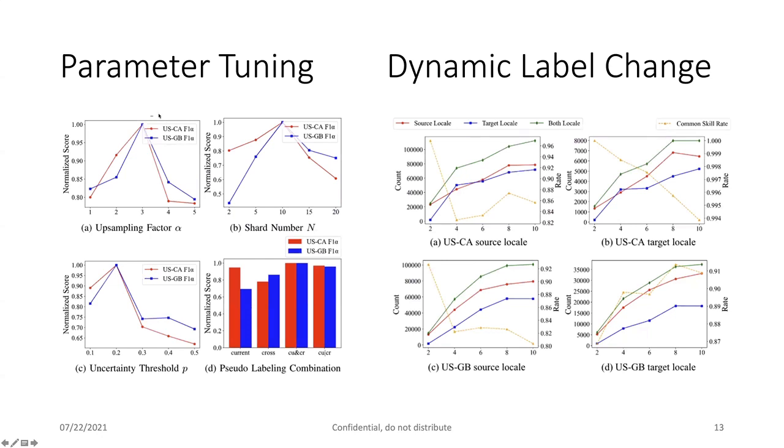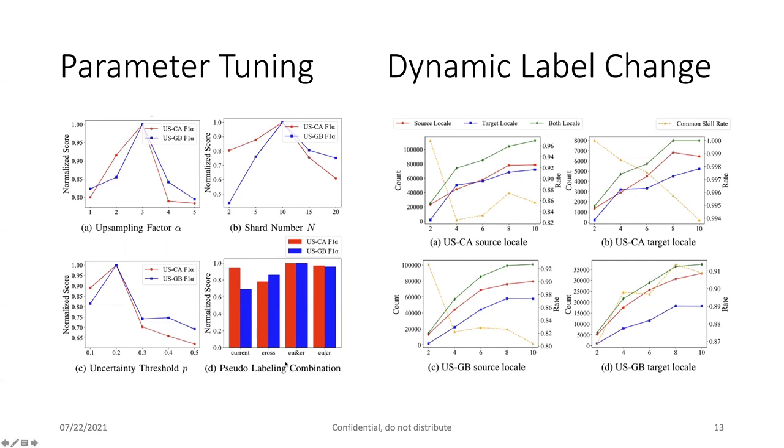And we also run some parameter tuning to tune some upsampling factors, like the ratio at which we upsample those positive utterances, and the shard number, that is, how many shards we split the whole data into, and some uncertainty threshold, meaning that only predicted results with a prediction score above a threshold will be treated as a pseudo label.